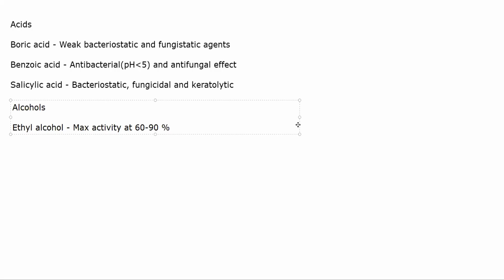Now, the disadvantage of ethyl alcohol is that it is not exactly effective against spores. Some viruses and fungi do not respond to ethyl alcohol. You can use isopropyl alcohol in its place. Another big disadvantage with alcohols is you cannot apply it on open wounds. You can apply, but it'll burn a lot. Okay. Generally, whenever you're trying to treat an open wound, अगर आप alcohol डालें तो patient will be in a lot of pain, will start abusing you. So it is very very irritant on open wounds. That is one problem, and it is flammable. ठीक है, it can catch fire.